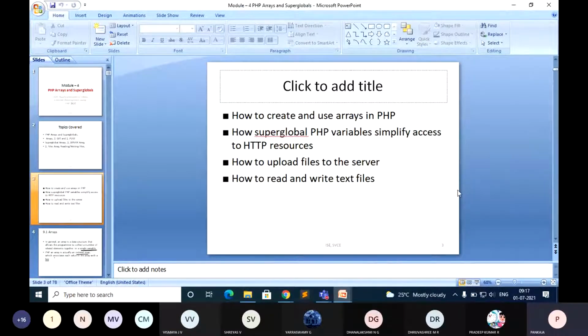So there are some more super global arrays we will discuss in today's class, mainly with respect to file. Normally when you fill any registration form, nowadays most of the information we are collecting online, so it even requires you to upload some information or documents when you are filling the form. Whenever you are uploading any document, there are a lot of conditions specified.